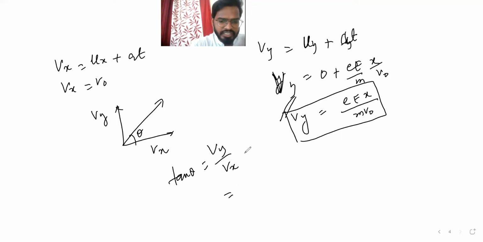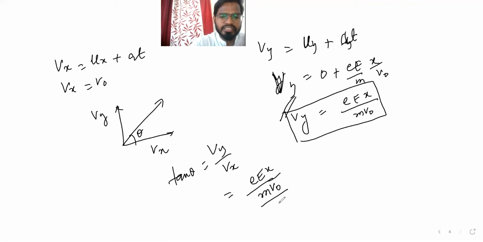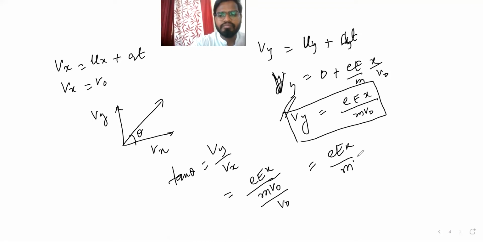So vy is how much here? E x by m v naught, divided by, x is what here, guys? v naught. So E x by m v naught squared, that is tan theta. So theta is equal to tan inverse of that, we can find.